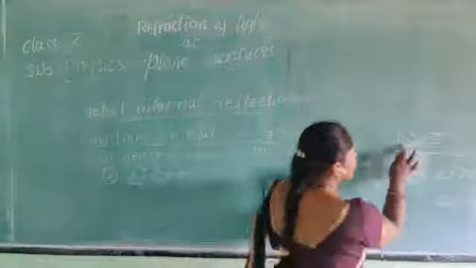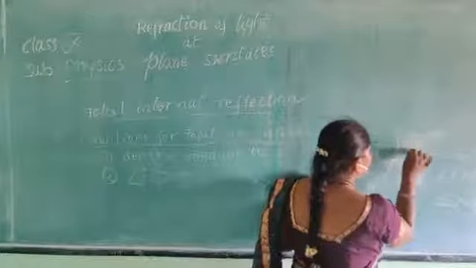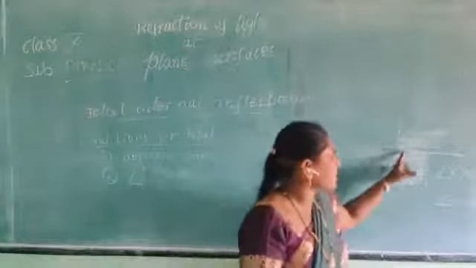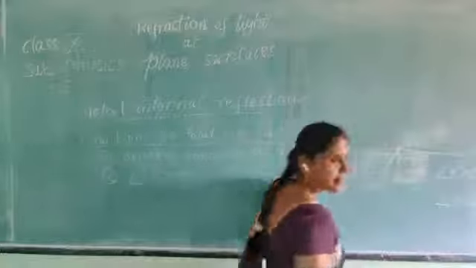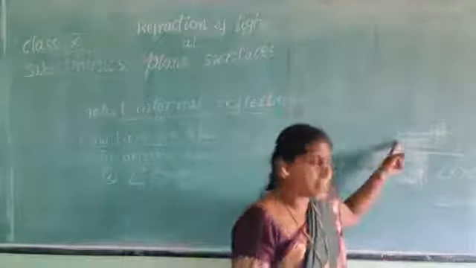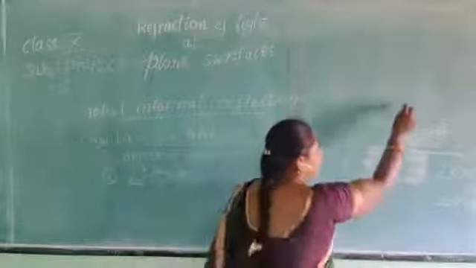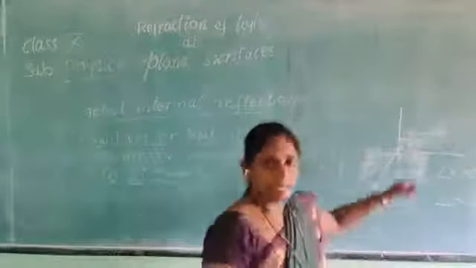And when it is grazing the interface line, what is this angle? When a light ray grazes the interface line, the angle of refraction becomes 90 degrees. Children, is it 90 degrees or not? Yes, it is 90 degrees. If you want, you can observe this angle. This angle is 90 degrees.